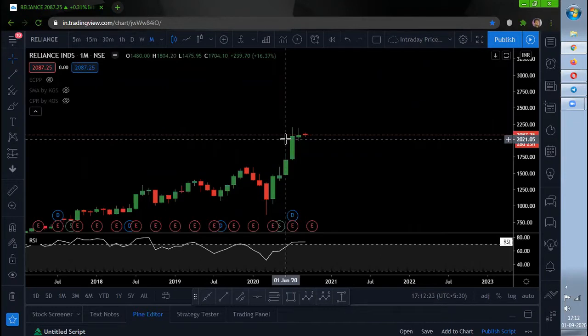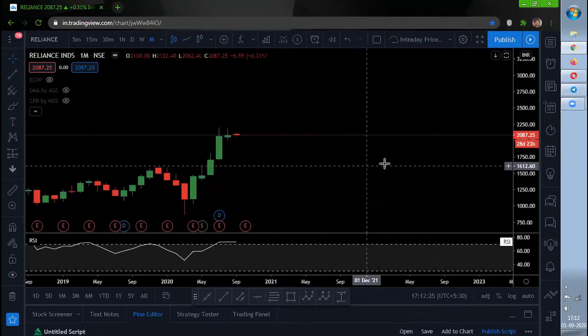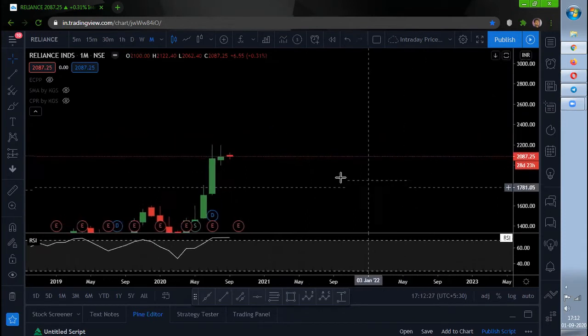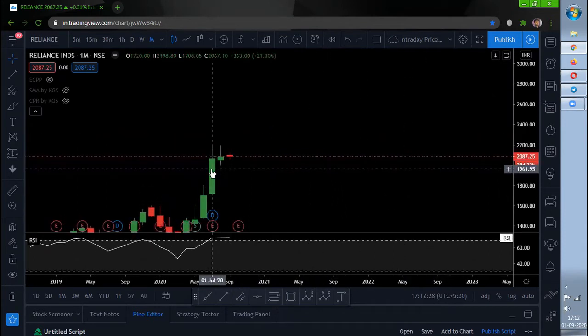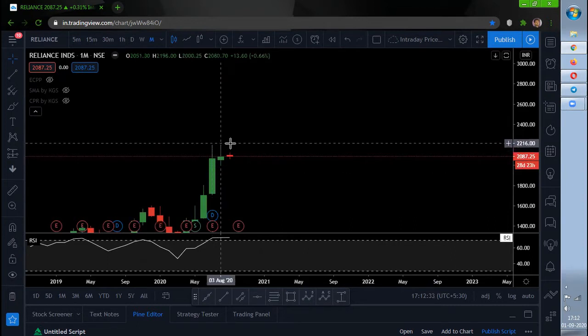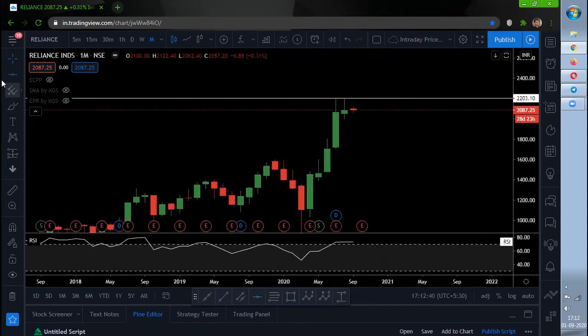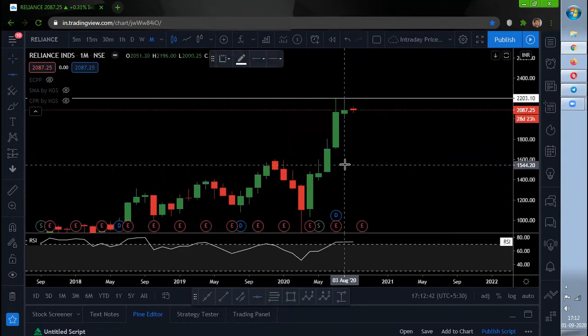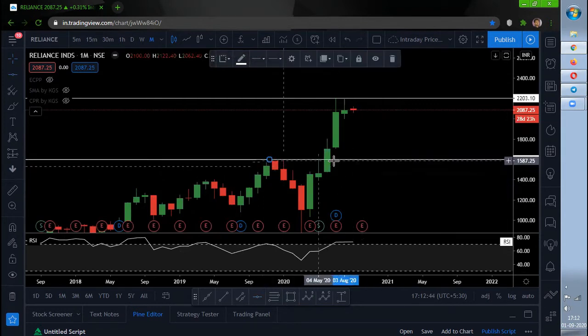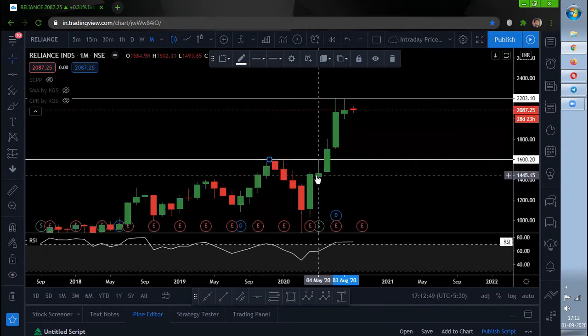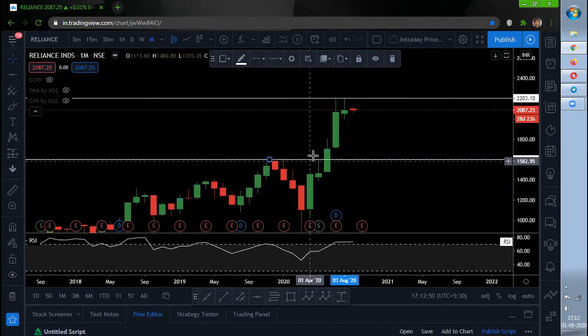But what I could see over here is that this candle's high is not broken. The July month high has not been broken, and as it is not getting broken, this zone will be a tight resistance zone, and this zone will be a support zone. Why am I saying this zone is a support zone? Because once it got rejected over here, the next candle came over here and showed some rejection.